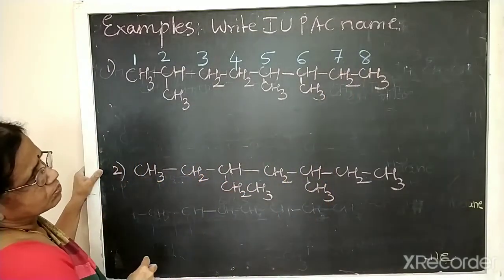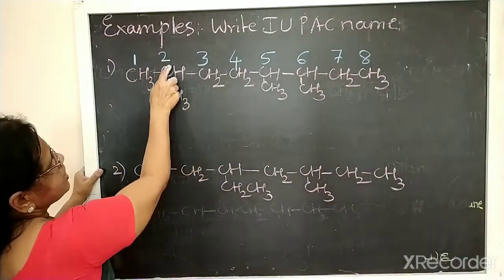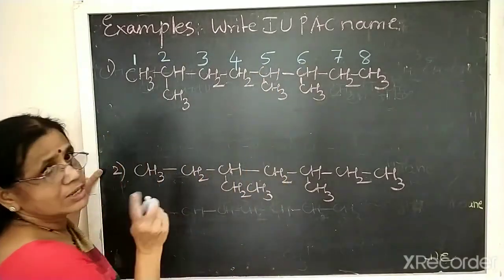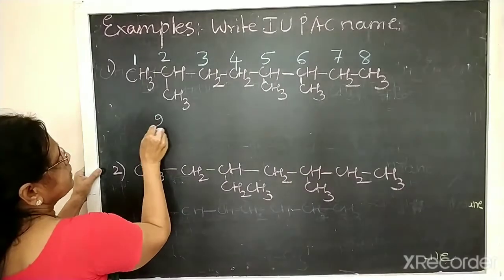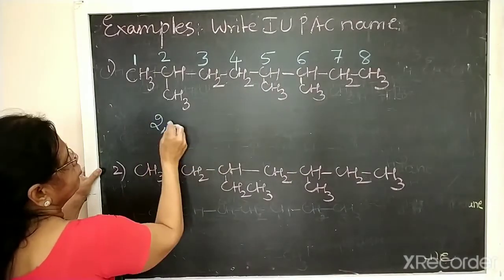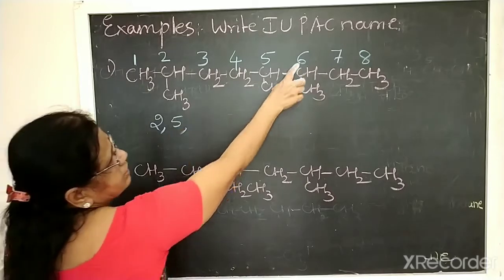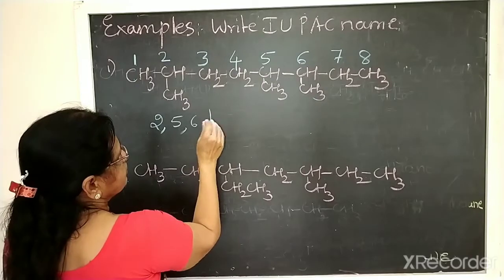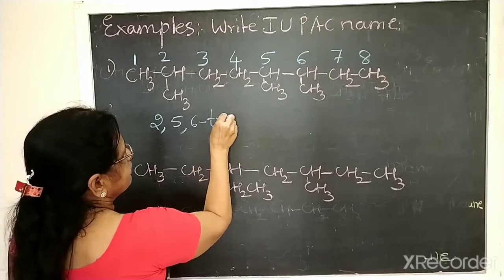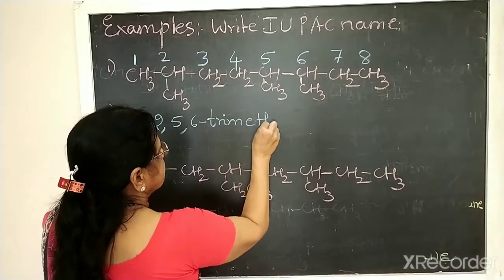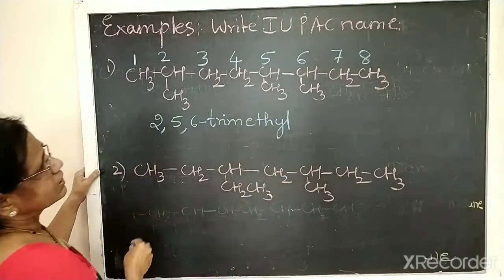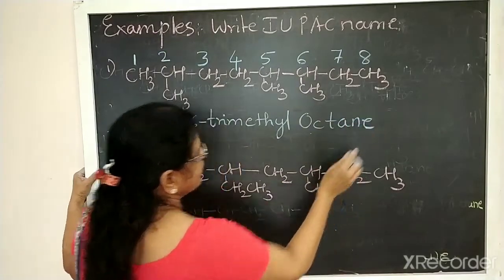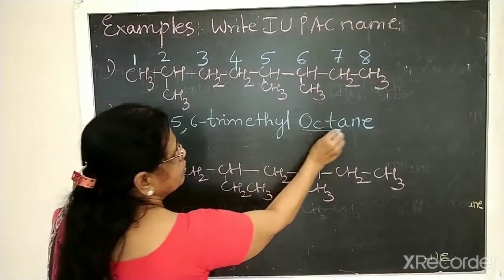So the parent hydrocarbon is octane. And the second carbon contains methyl, the fifth contains methyl, the sixth also contains methyl. 3 methyl groups. So here second, comma, fifth, comma, sixth, then it is trimethyl. Okay. Then 8 carbon means it is octane. Trimethyl octane. Parent name is octane.